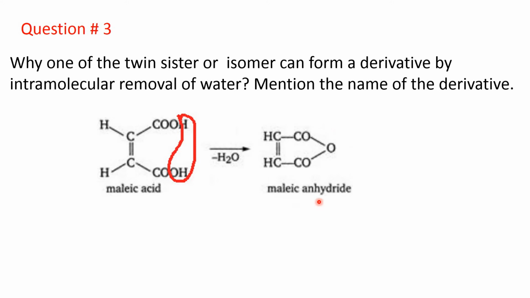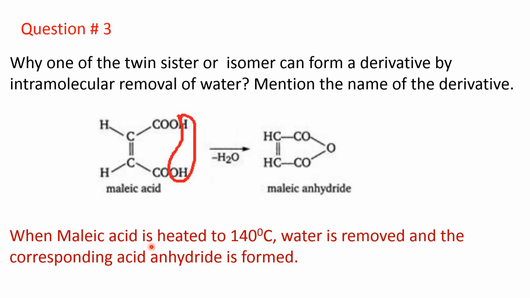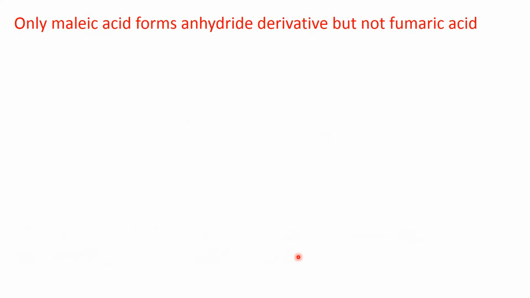This is malic anhydride. So, when malic acid is heated to 140 degrees centigrade, water is removed and the corresponding acid anhydride is formed. Now, only malic acid forms anhydride derivative but not fumaric acid.